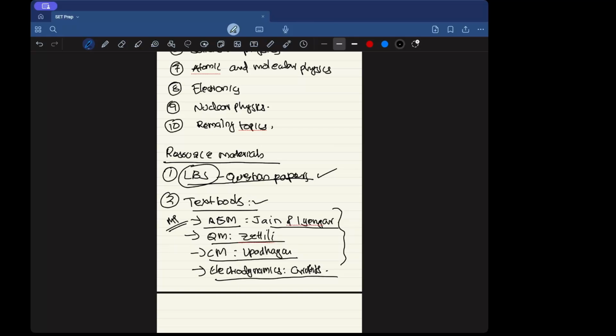Next, textbooks. You don't need the advanced textbooks for these subjects. For example, for mathematical physics, you have Advanced Engineering Mathematics by Jain and Iyengar. For quantum mechanics, it is the quantum mechanics textbook by Zettili. For classical mechanics, Upadhyaya's textbook is the one needed, because you don't need any more advanced books. For electrodynamics, Griffiths is the only one needed. As far as this exam is concerned, the general textbooks that we use for studying your PG or undergraduate courses are sufficient.